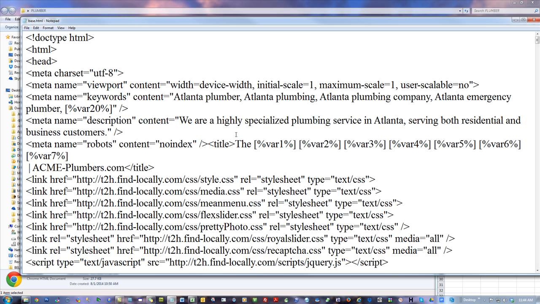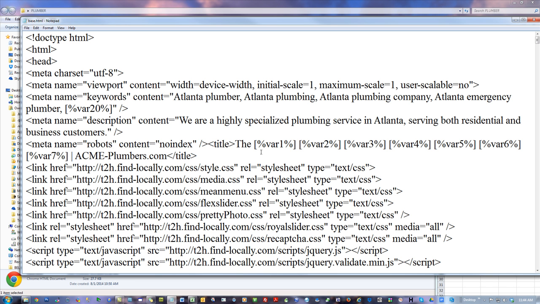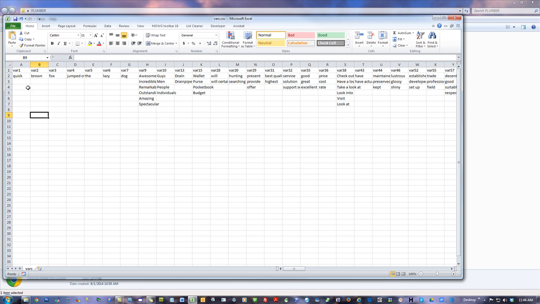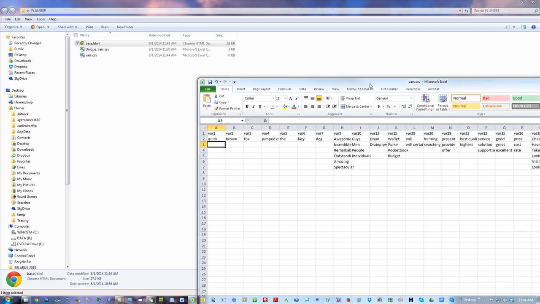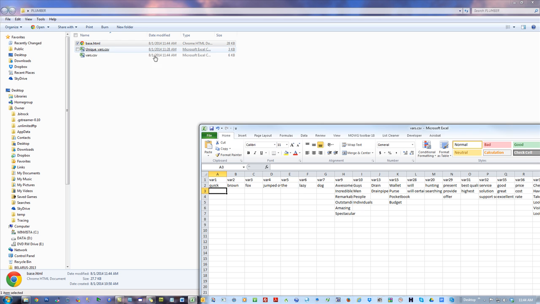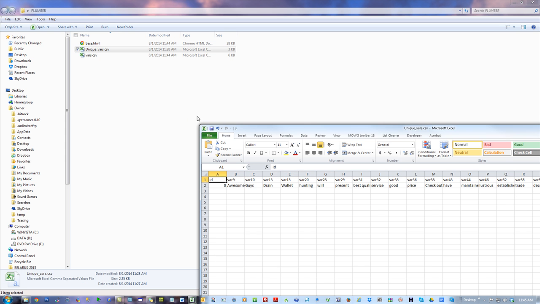Now you just do it for fun on little sentences you want to add or something maybe, like we just did, okay? Now I've got that much caught up because I have it on both sides. I have it in the HTML file and I have it in my var sheet, no extra weird spacing, okay? And that literally works. Now the last thing I need to make sure happens is that this exists. Whatever vars I put there, I got to have the same vars in my uniques file, and it has to have at least one entry each, okay? Just something to fill the gap.